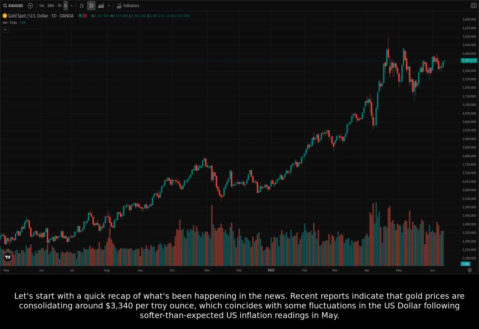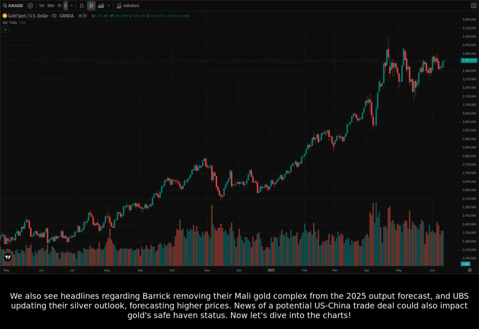Recent reports indicate that gold prices are consolidating around $3,340 per troy ounce, which coincides with some fluctuations in the US dollar following softer-than-expected US inflation readings in May. We also see headlines regarding Barrick removing their Moly Gold complex from the 2025 output forecast and UBS updating their silver outlook, forecasting higher prices. News of a potential US-China trade deal could also impact gold's safe haven status.